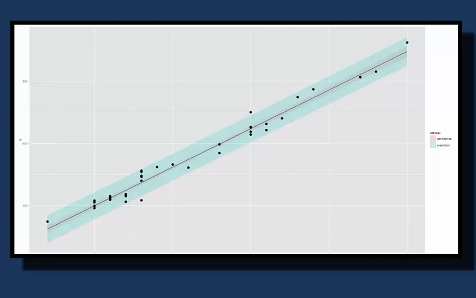On the other hand, for the prediction interval, there's variability in the y's that has nothing to do with how well I estimate beta naught or beta 1. In fact, imagine if I were to just give you the correct beta naught and beta 1. There would still be variability in the y's because there's that error term. And so if I want to predict a new y, there's some uncertainty that just doesn't go away with better estimation.